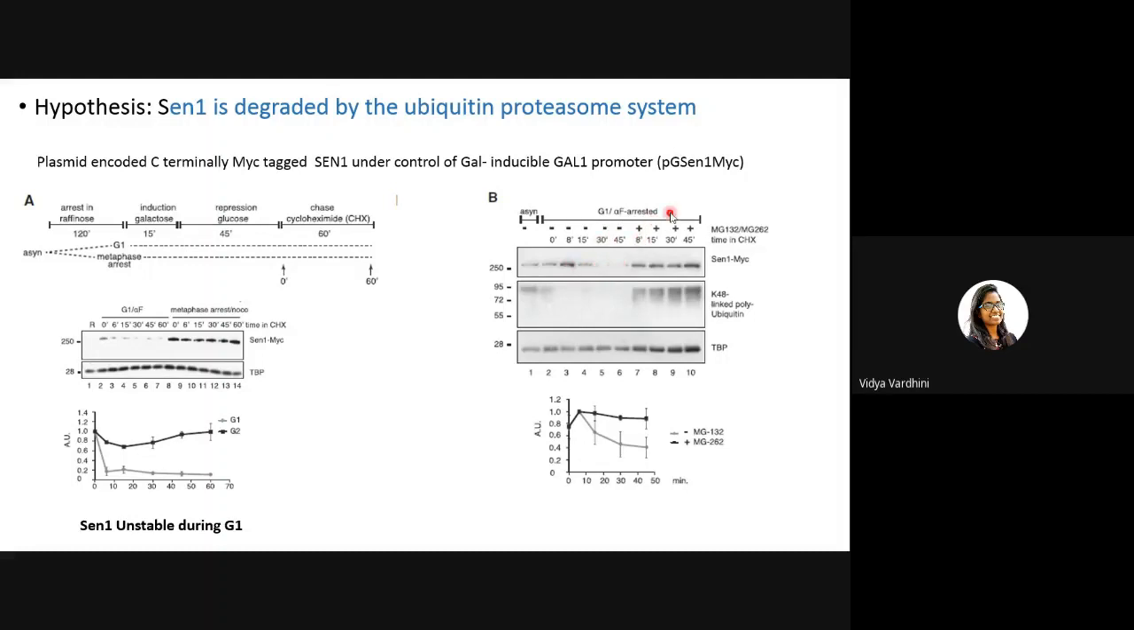It was degraded around 30 to 45 minutes. Whereas in the 6th, 7th, 8th and 9th lanes, where the proteasome inhibitors were added, the proteasome was inhibited and hence SEN1-MYC levels were constant. They did not get degraded. They also looked at polyubiquitin. Since ubiquitin marks proteins for degradation, they are normally used up because the proteasome is degrading all of them. But in this case, since the proteasome was inhibited, though they were marked, they couldn't be degraded. So you could see the accumulation of ubiquitin. This says that yes, SEN1 is degraded by the ubiquitin proteasome system.